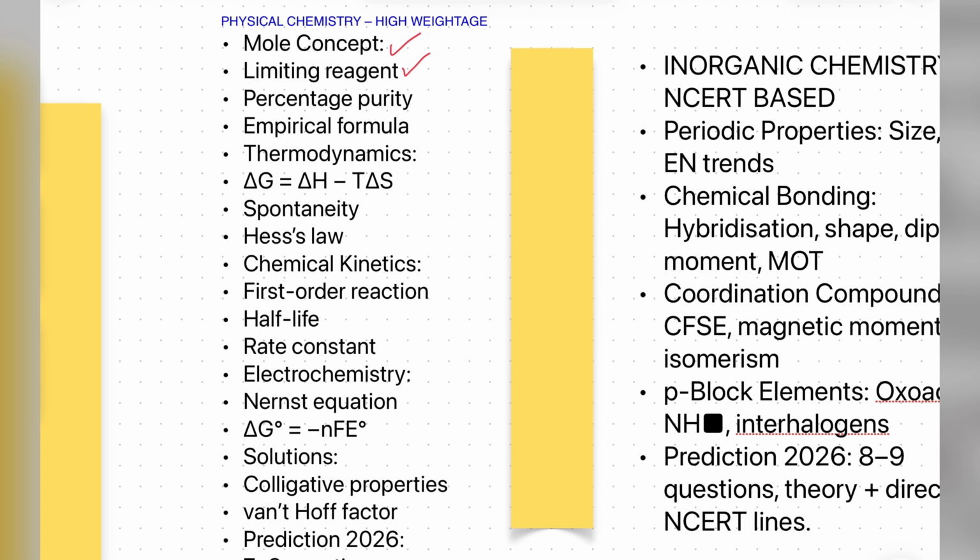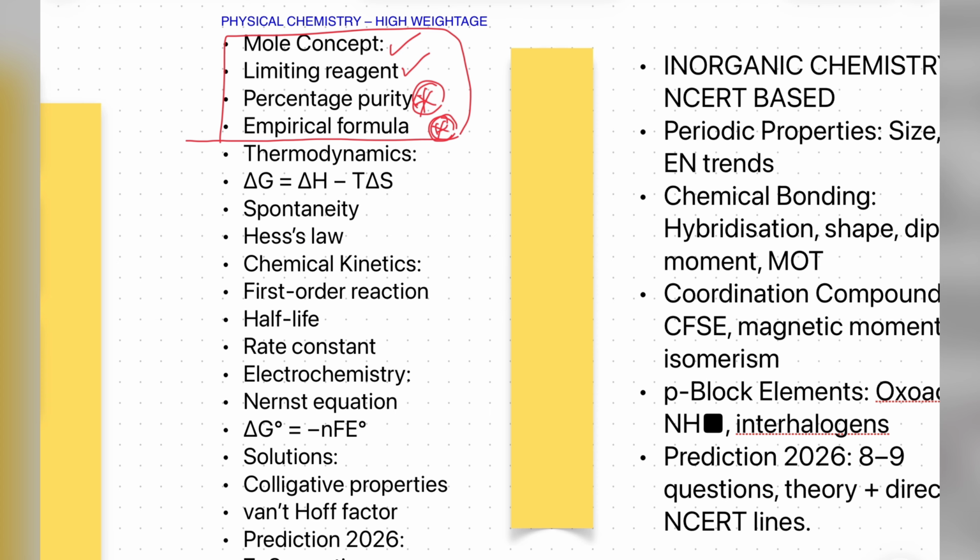Next, percentage purity, very, very important, students. They give you oxygen percentage, nitrogen percentage, sulfur percentage. This is qualitative and quantitative analysis. Empirical formula is also very important. These questions are asked many times in stoichiometry and basic chemistry. Don't forget to see these four important concepts.